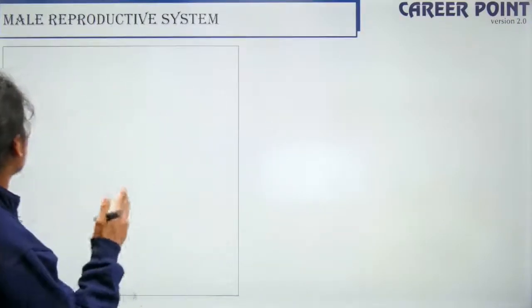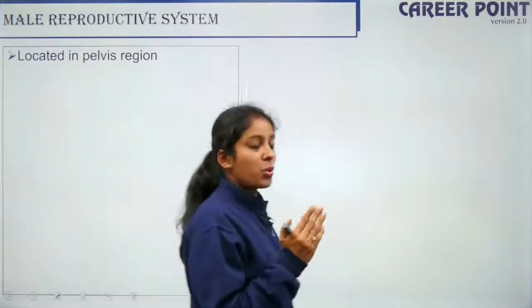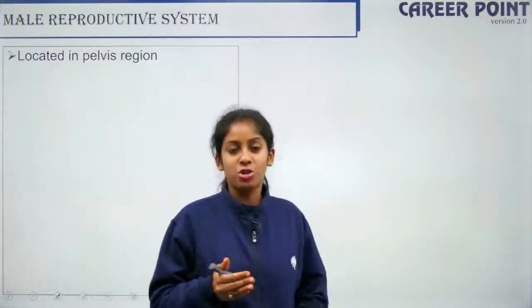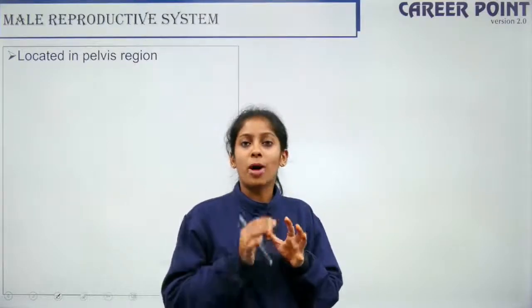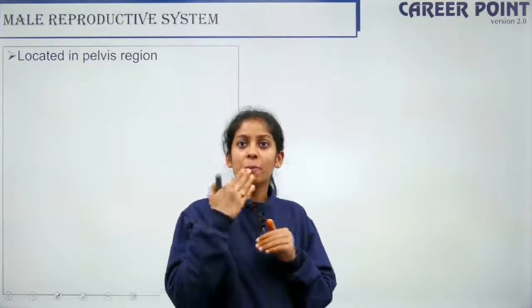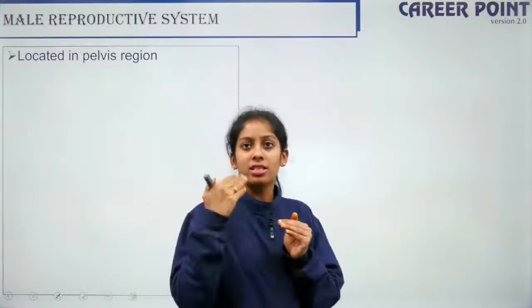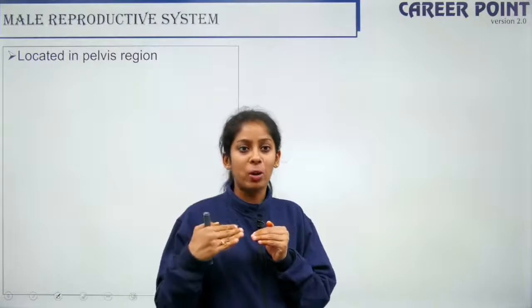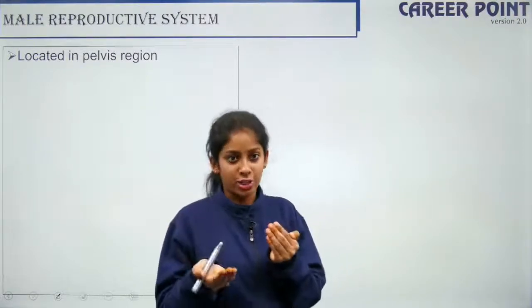Alright. So, male reproductive system. It is located in the pelvic region. When I was teaching you locomotion and movement, we spoke about girdles, right? You have the pelvic girdle and the pectoral girdle. The pectoral girdle is where your shoulder joint is, and the pelvic girdle is where your thigh bone starts the articulation from.